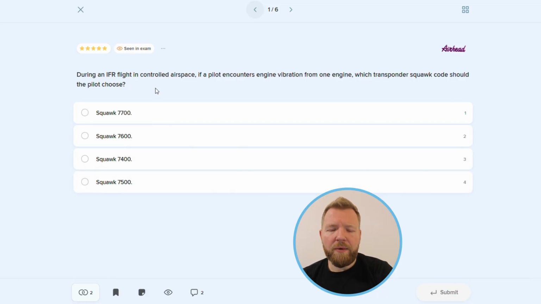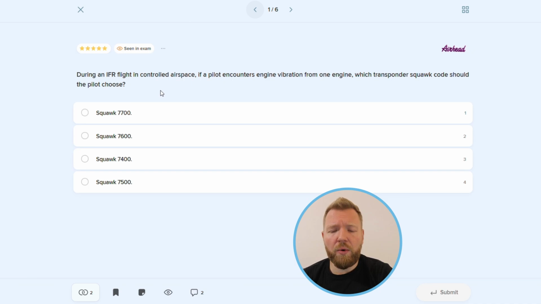Alright, so depending on the contingency situation that we encountered, there are 4 transponder mode alpha codes that we can use. 7500 for unlawful interference, 7600 for radio failure, and 7700 to indicate the state of emergency. The new EASA standardized European rules of the air brought a 4th code, the 7601.